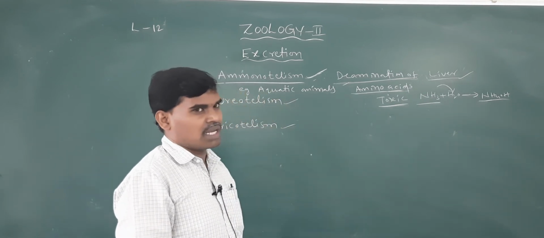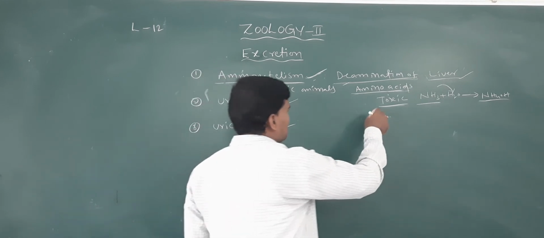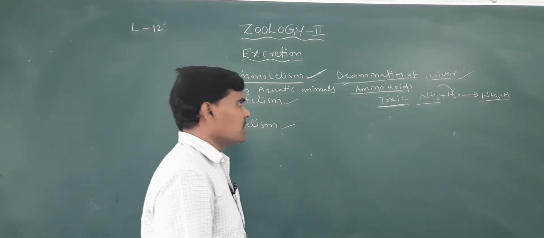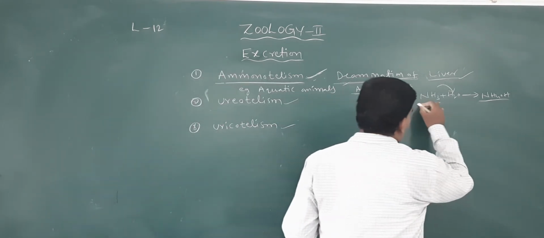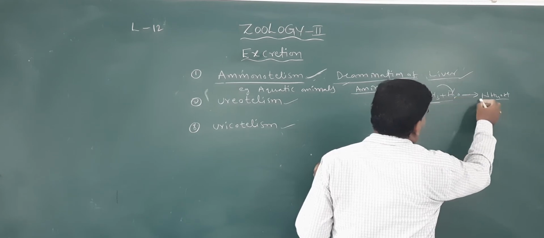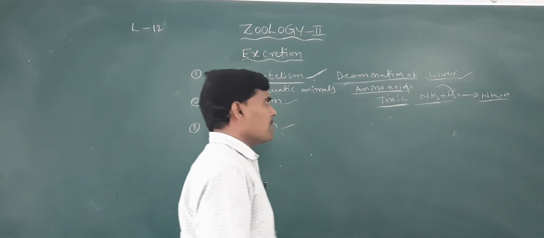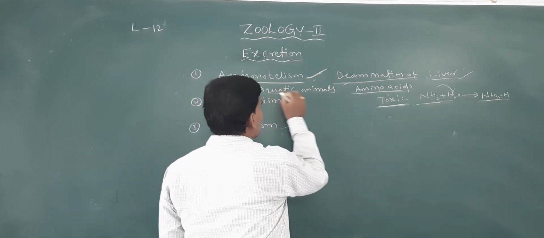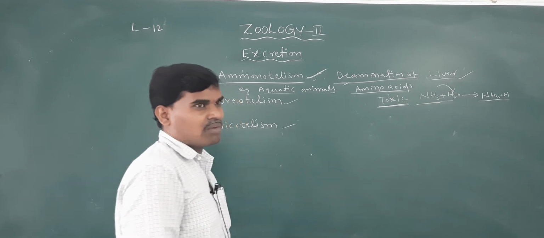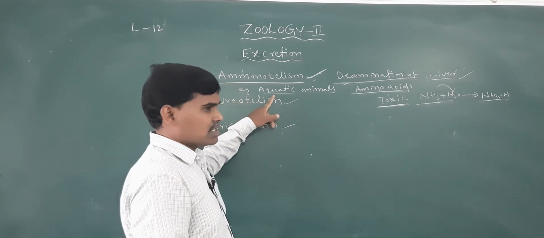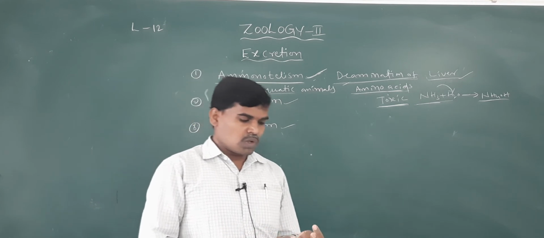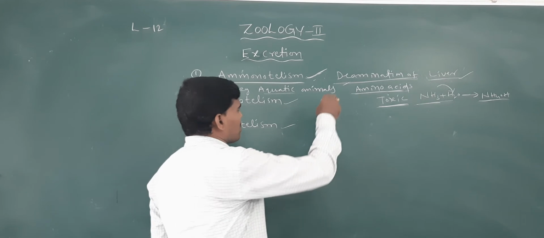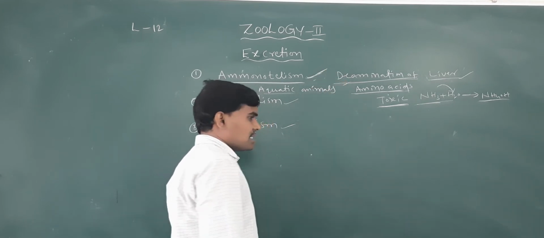Ammonia is highly toxic, and when released in water it immediately dissolves, and ammonia plus water forms ammonium hydroxide. Which animals excrete ammonia? Mostly aquatic animals.